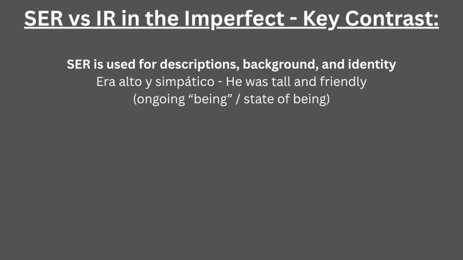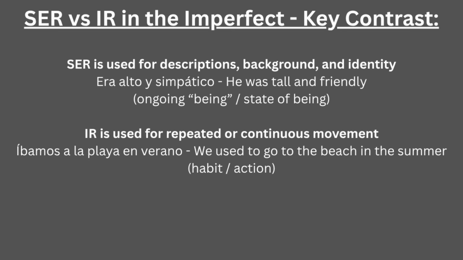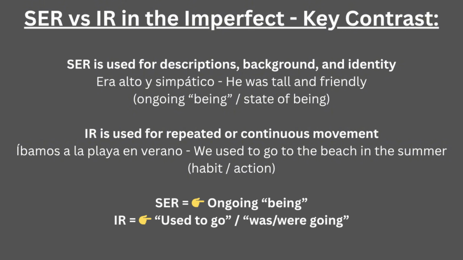Ser is used for descriptions, background, and identity, expressing actions as being, like in era alto y simpático. On the other hand, ir is used for repeated and continuous movement, meaning used to go, or was or were going in the past, like in íbamos a la playa en verano. The key idea is that ser expresses a state of being, while ir is about a habit or action that was happening in the past.